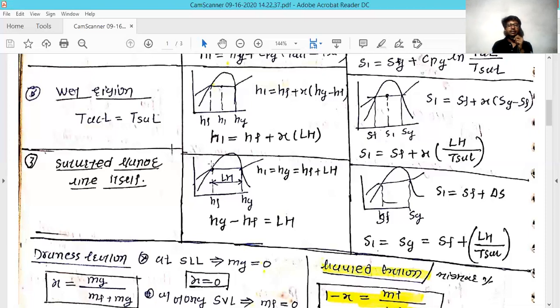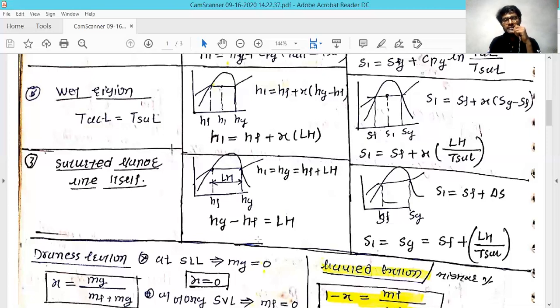In this simple manner, this line is the standard line. This is the saturation liquid line itself. If you want to calculate, it is always given in the steam table, where you can simply find the Hf or Hg value at that point. If you take the difference between these two, Hg and Hf, you will get the latent heat, whatever portion you have supplied. Similarly, you can calculate this. So this is how you calculate all these formulas.